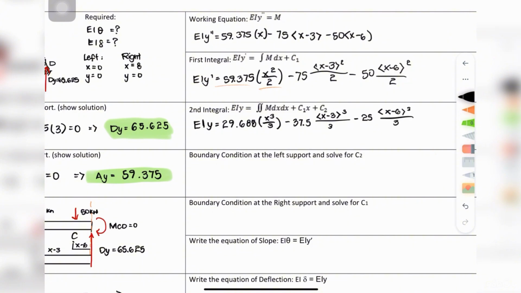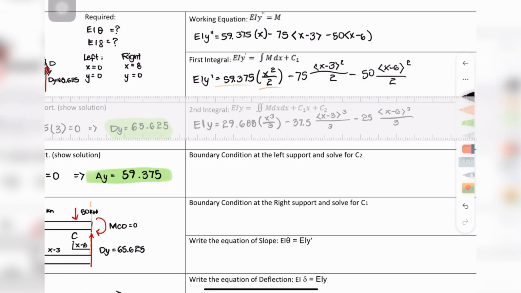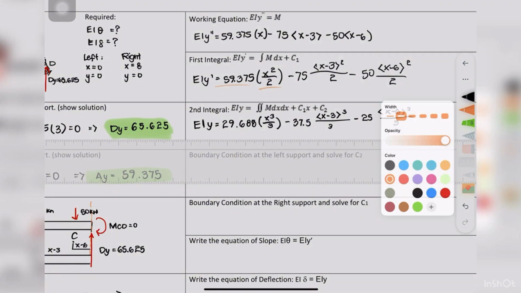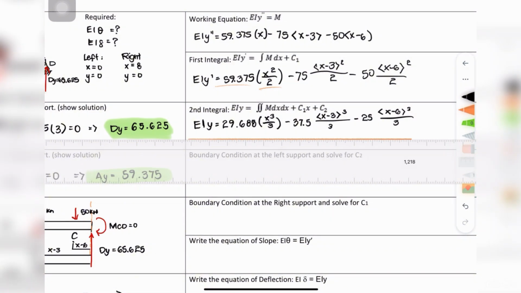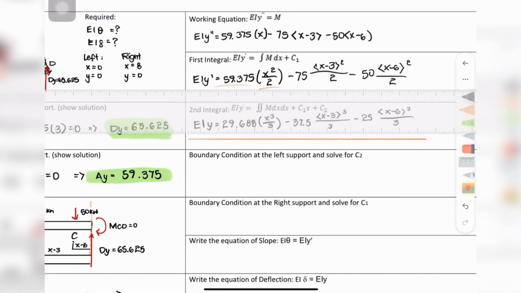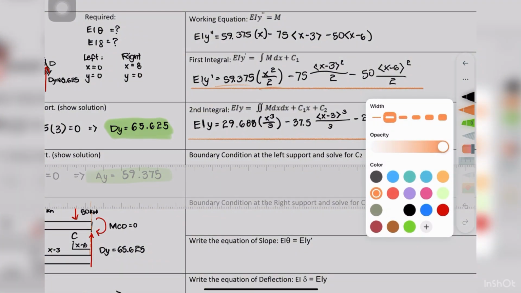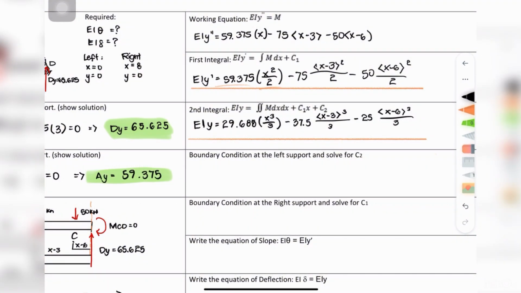Now let's put all of it together. The final integrated expression is 29.6875 times x cubed over 3 minus 37.5 times the bracket of x minus 3 cubed over 3 minus 25 times the bracket of x minus 6 cubed over 3 plus C1, where C is the constant of integration.